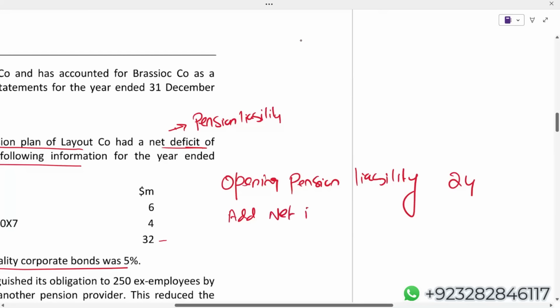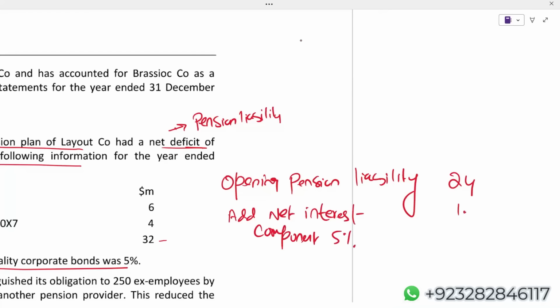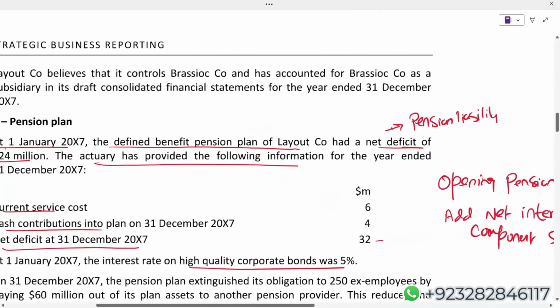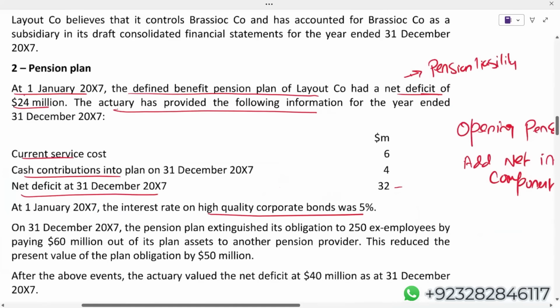Net interest component at 5% is 1.2. This will increase your liability. What else? Cash contribution will reduce my liability.